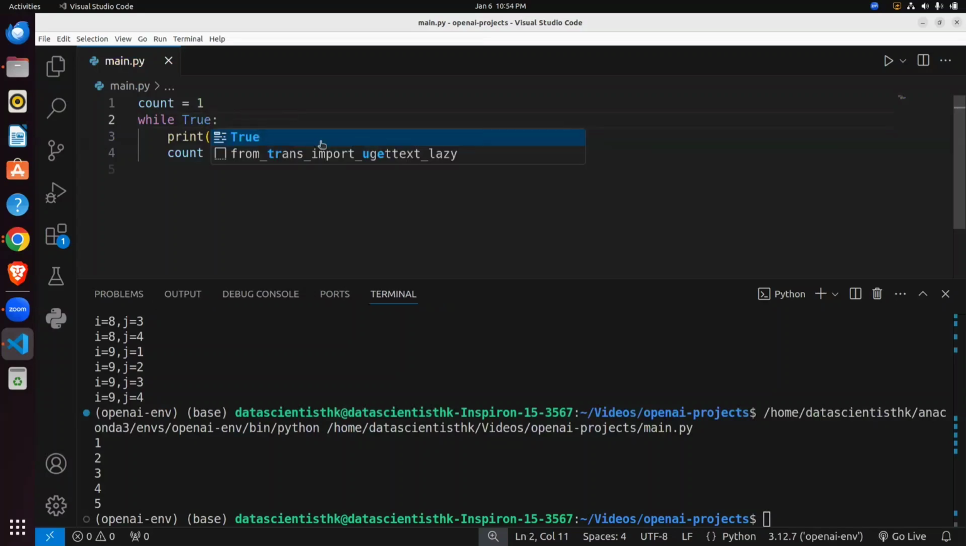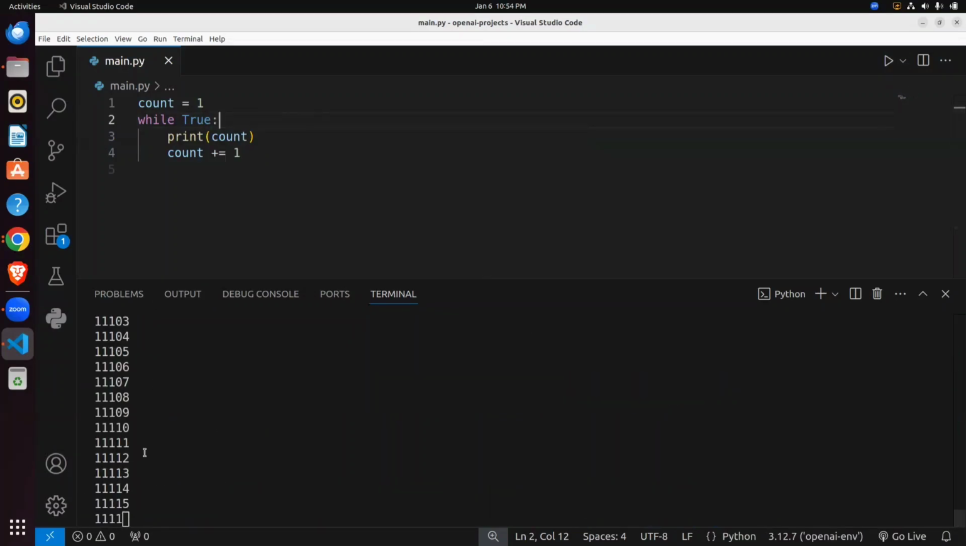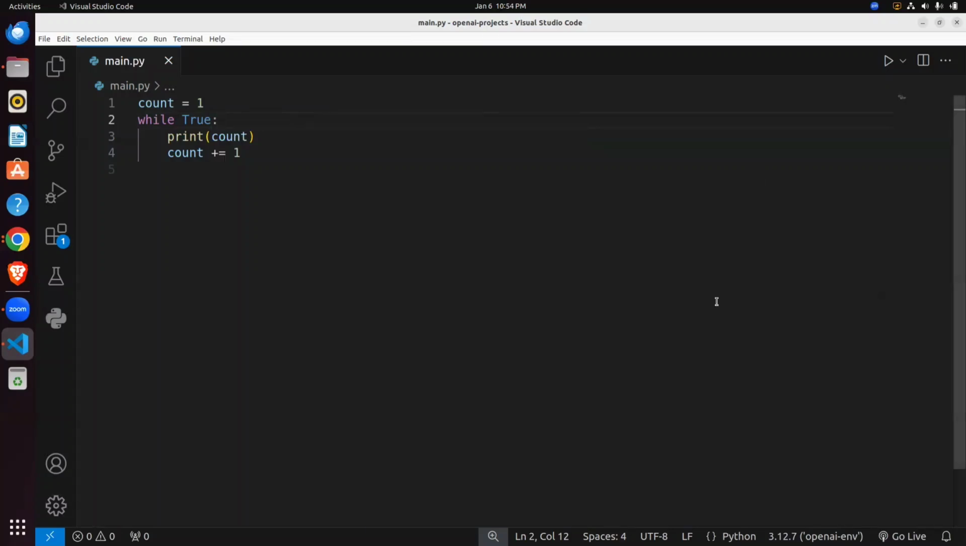True is always true, so this will run and this code will run continuously in an infinite loop. So don't do this; avoid infinite loops unless intentional. Okay, so always remember.